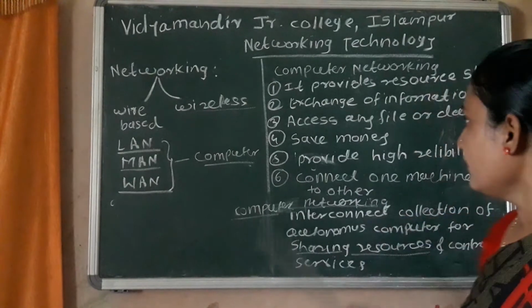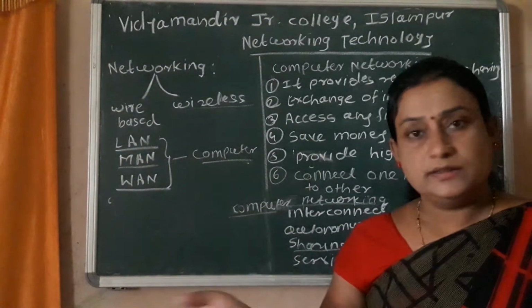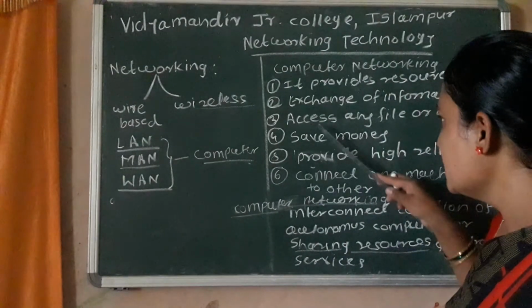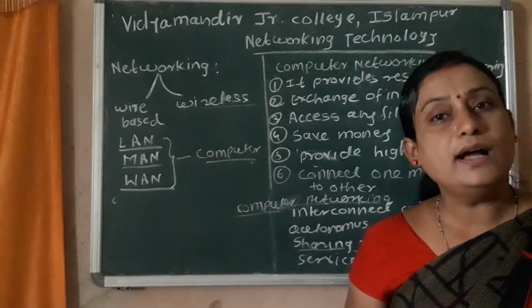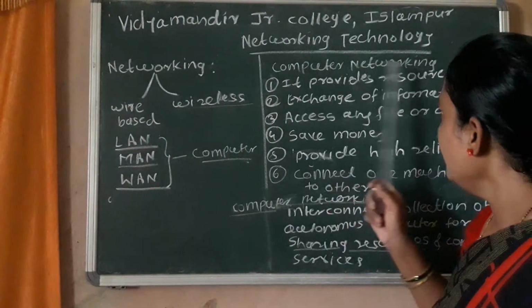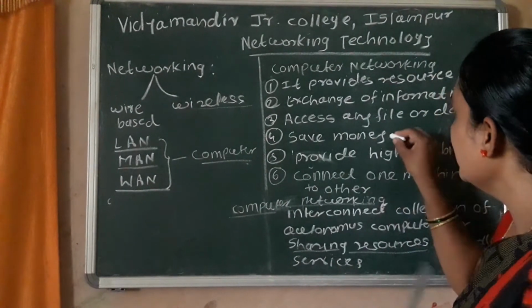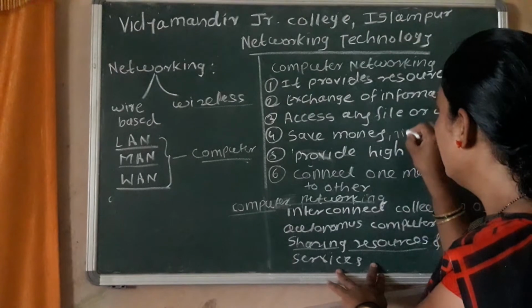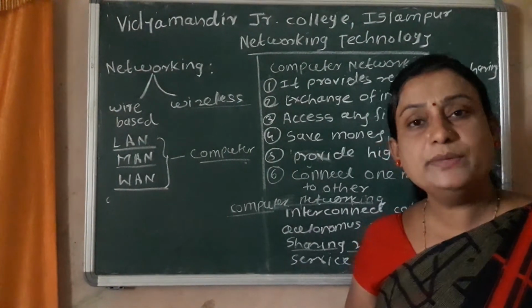Next one, access any file or data. It is slightly different from the previous use: accessing data or files from any PC. Okay. Next, computer networking saves time as well as money. How does it save money?